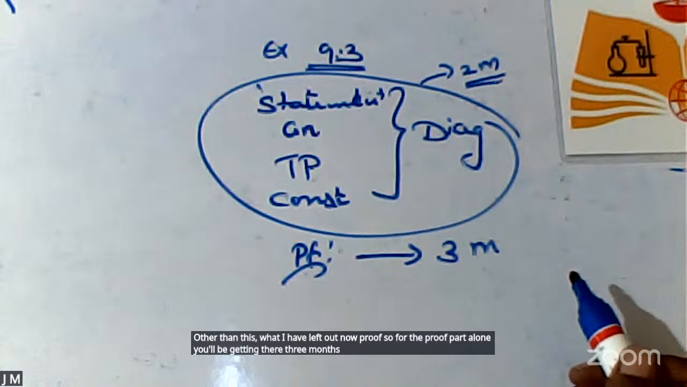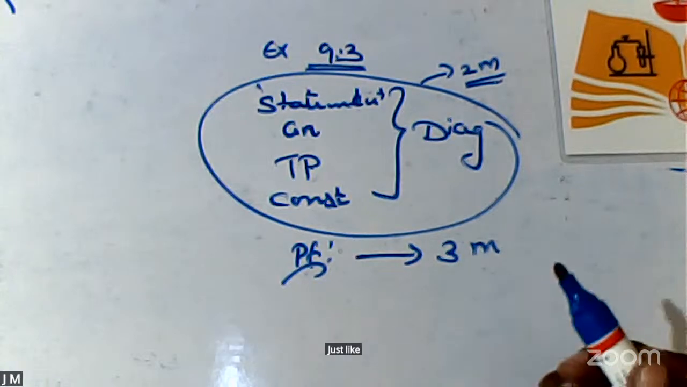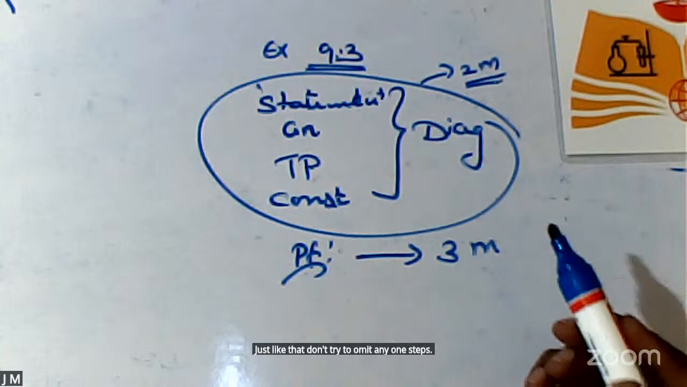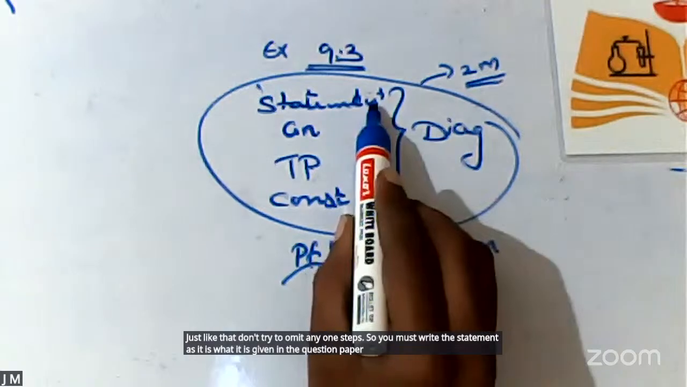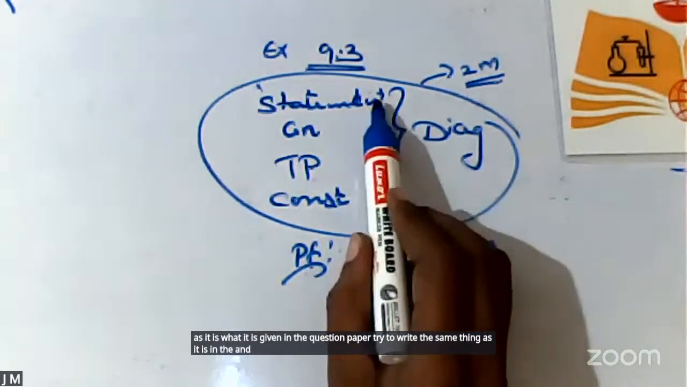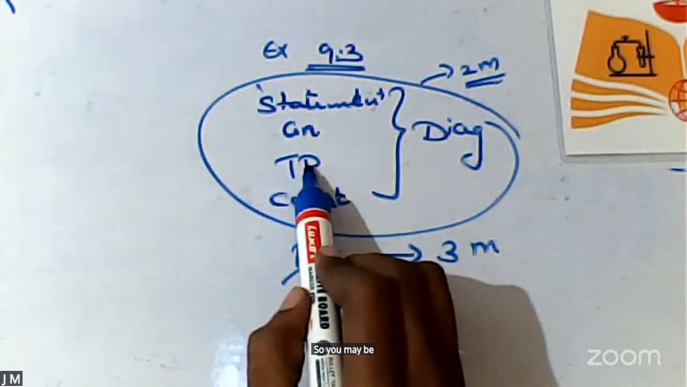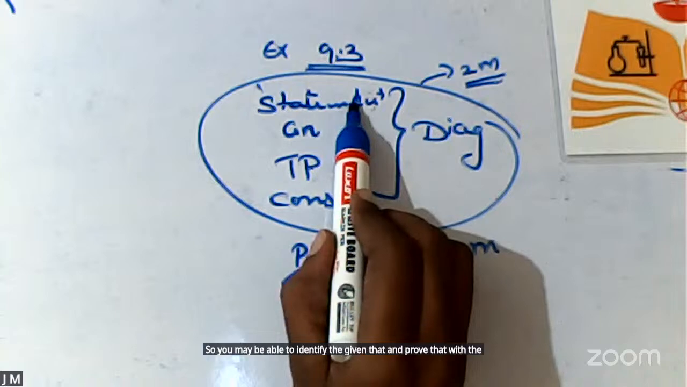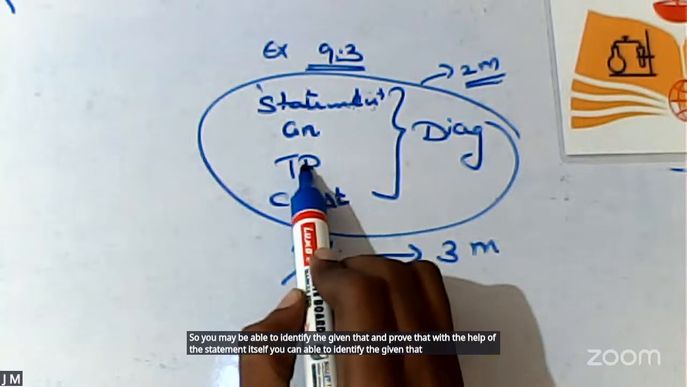Please make a note of it, children. Don't try to omit any steps. You must write the statement as it is given in the question paper. Try to write the same thing as it is in the answer script also. With the help of the statement itself, you can identify the given that as well as what to prove.